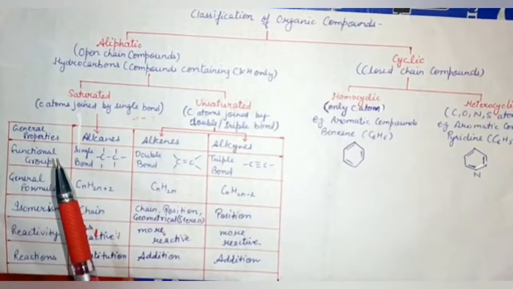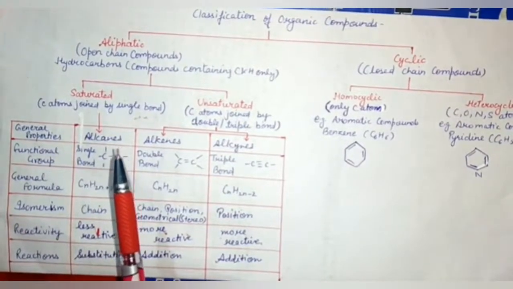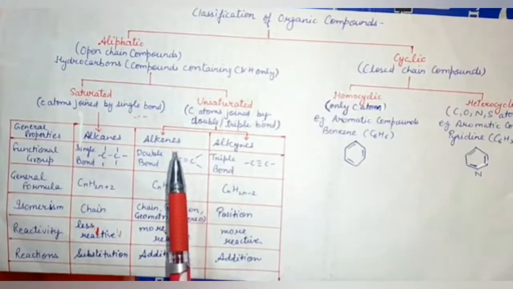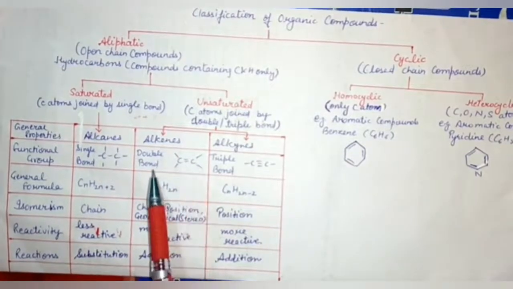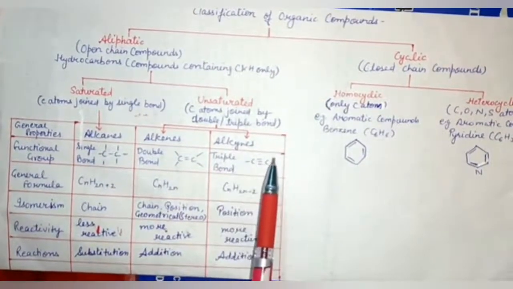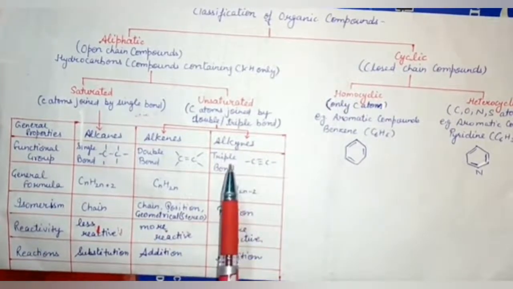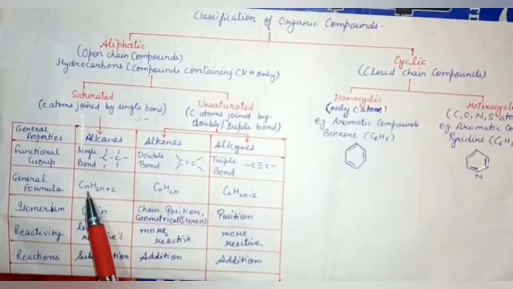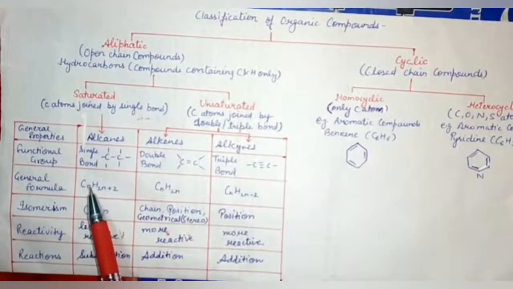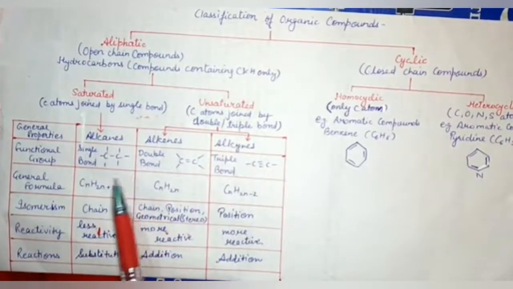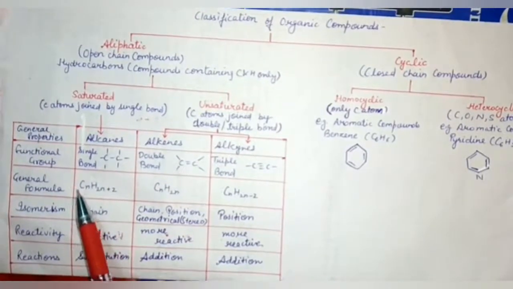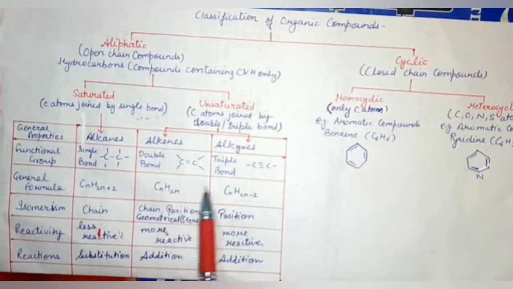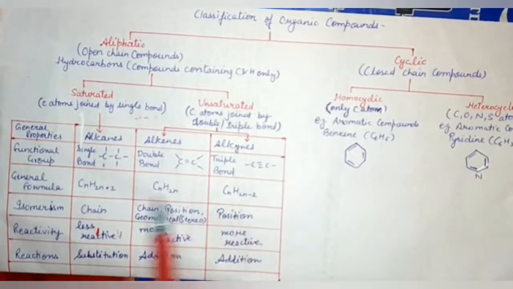Number one is functional group. In alkanes, carbon-carbon atoms are linked with each other by single bond, in alkenes, carbon-carbon atoms are joined by double bond, and in alkynes, carbon-carbon atoms are held together by triple bond. General formula for alkanes is CnH2n+2, where we put n equals 1, 2, 3, 4 and so on to get the molecular formula of alkanes. In alkenes, it's CnH2n, and in alkynes, CnH2n-2.